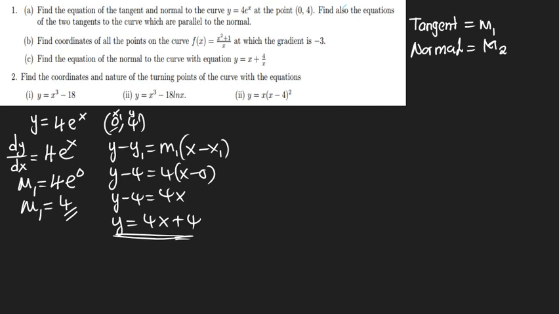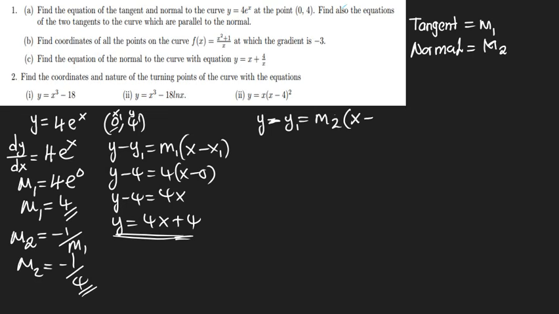How do we find an equation of the normal? We find gradient 2. m2 is equal to negative 1 over m1. m2 is equal to negative 1 over 4. Same concept, so y minus y1 is equal to m2 times x minus x1. So we use gradient 2 to find the equation of the normal.